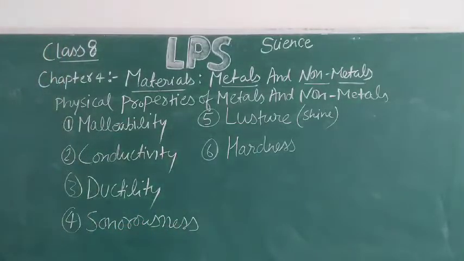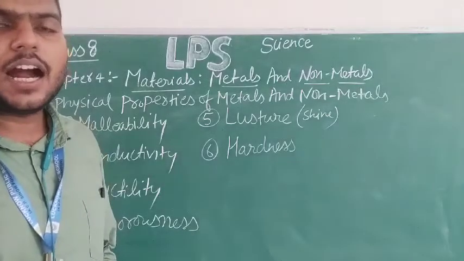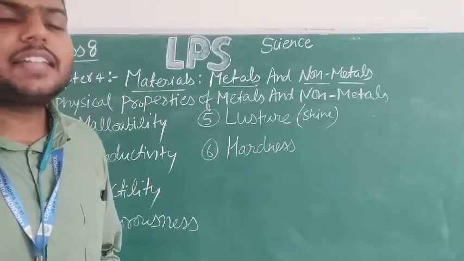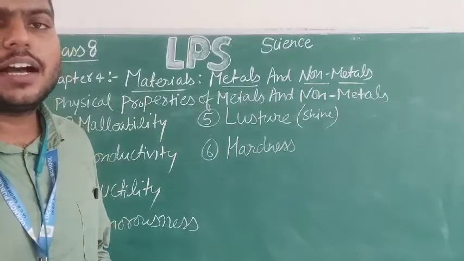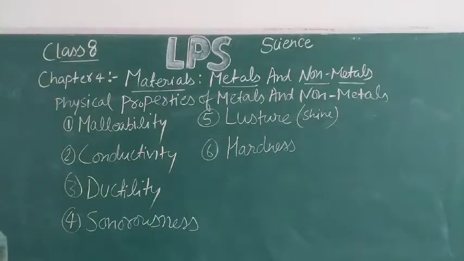Yes. Now, most of the non-metals are soft, but only some of the non-metals are hard. For example, diamond. Diamond is the hardest material present on the earth. It is a non-metal, and diamond is a form of carbon.